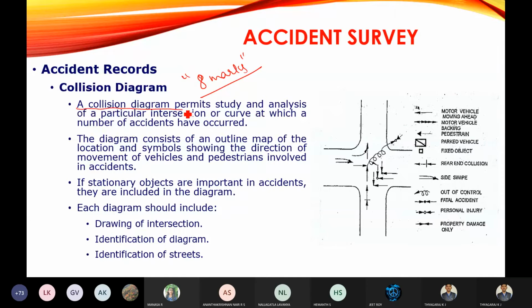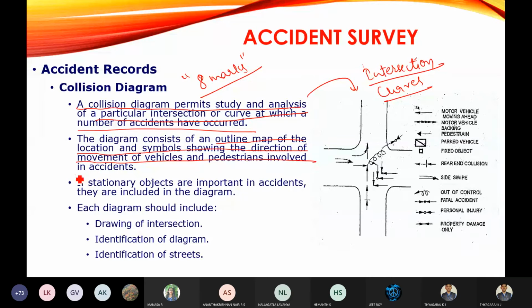A collision diagram permits study and analysis of a particular intersection or curve at which a number of accidents have occurred. So this collision diagram will be used only for intersections and curves, whenever you are analyzing an accident study for an intersection or a curve. And this consists of an outline map of the location and symbols showing the direction of movement of vehicles and pedestrians involved in the accidents.